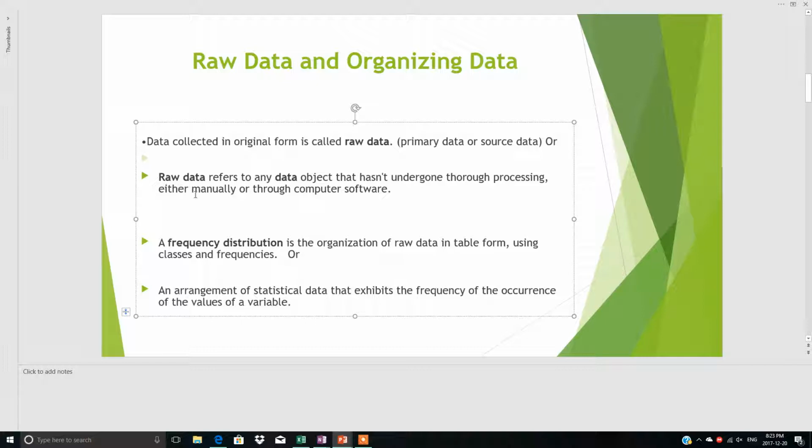And then is the frequency distribution. Initially, we obtain the raw data. On the basis of raw data, we cannot make any conclusion. Then we organize the raw data in a table form using classes and frequency. That is called the frequency distribution. So frequency distribution is the organization of raw data in a table using classes and frequencies. I will explain the meaning of classes and frequencies in the next few slides. Or you can say it is an arrangement of statistical data that exhibits the frequency of occurrence of the values of a variable.